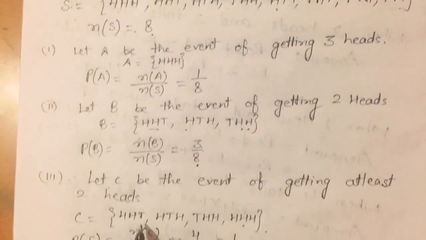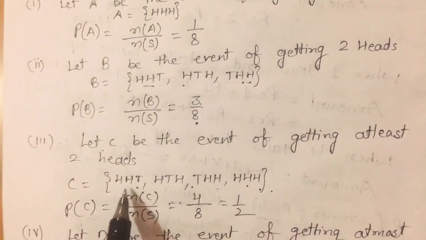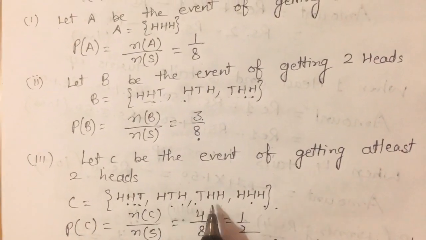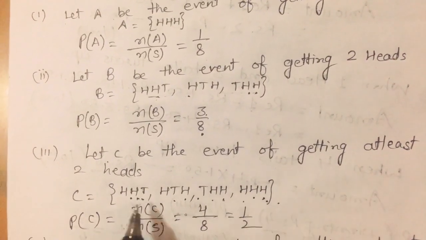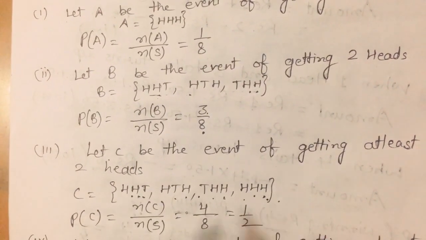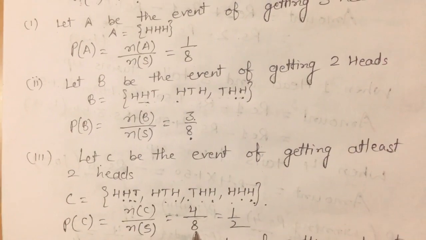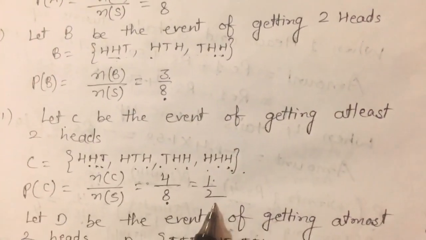In the third part, at least 2 heads means कम से कम 2 heads, minimum 2 heads. So the maximum is 3. So 2 भी आ सकते हैं, 3 head भी आ सकते हैं. So HHT, HTH, THH, HHH. The number of favorable cases is 4 and the total is 8. What is the probability? 4/8, that means 1/2.